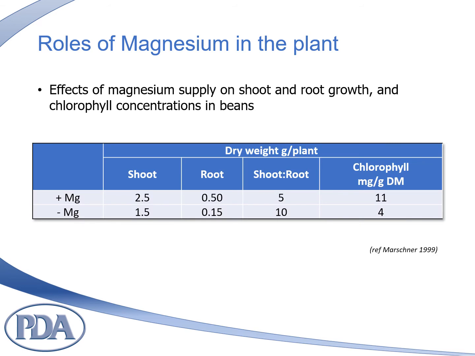This table demonstrates the effects of magnesium supply on shoot and root growth and chlorophyll concentrations in beans. This clearly shows the increase in dry matter produced with a higher magnesium supply, along with a nearly threefold increase in chlorophyll production.